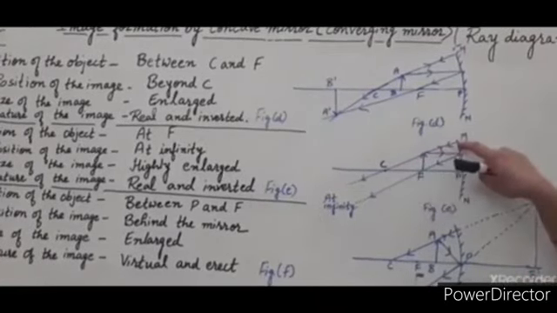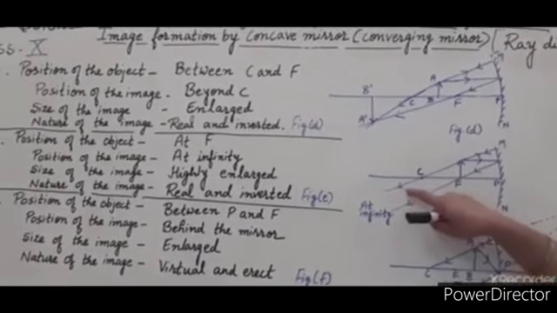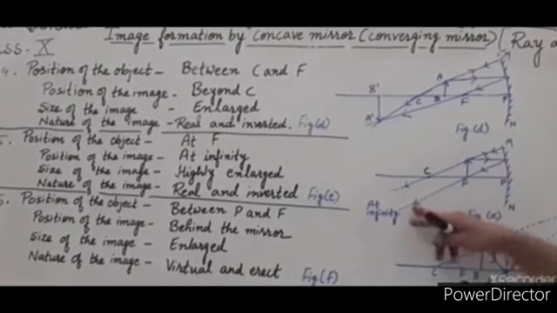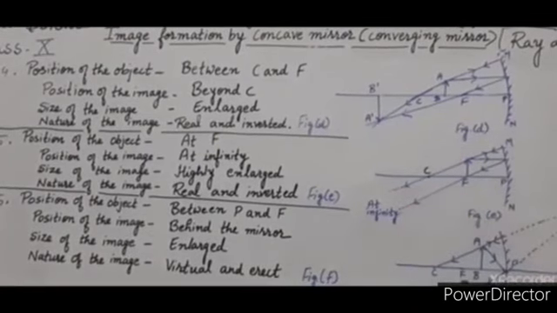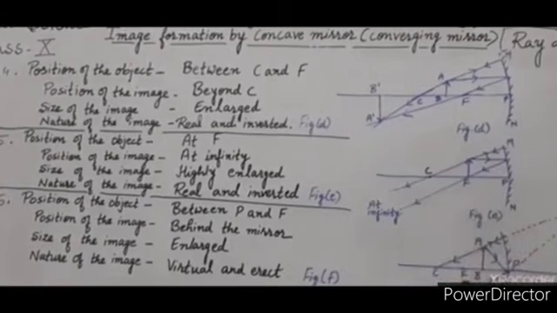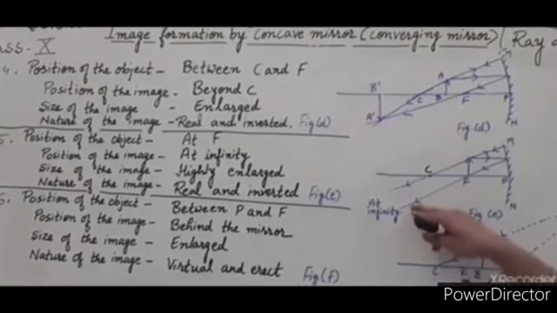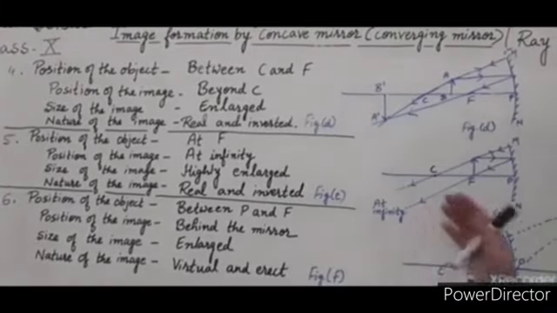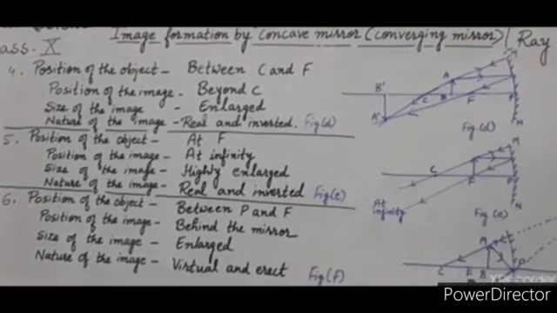So these are the reflected rays. In this condition, you can see that they do not appear to meet. So the image formation takes place at infinite distance. The size of the image is highly enlarged, and the nature of the image is also real and inverted in this case.